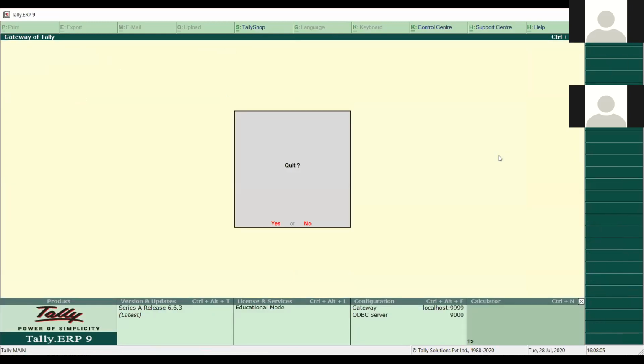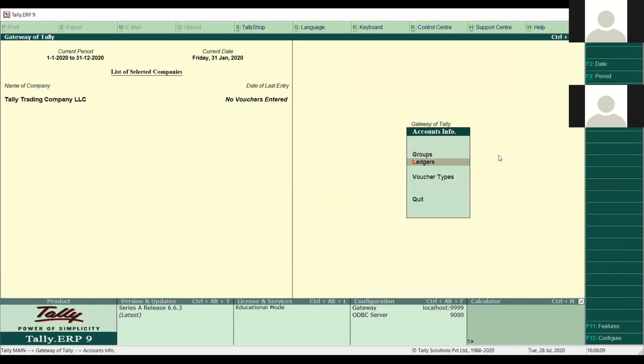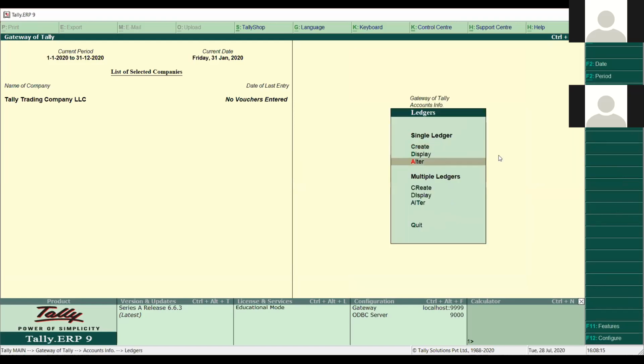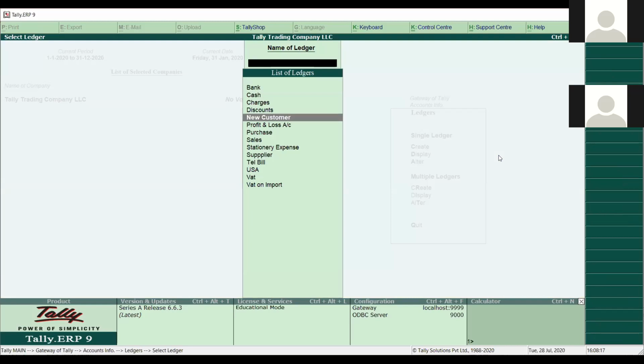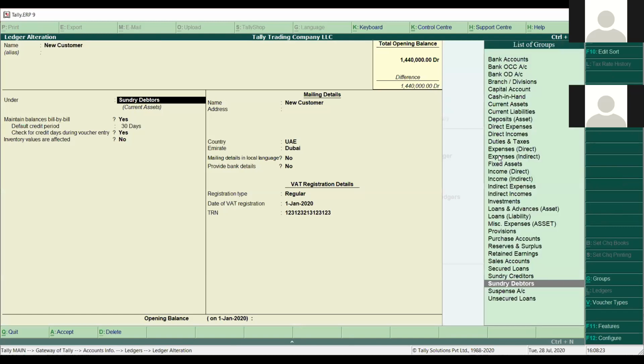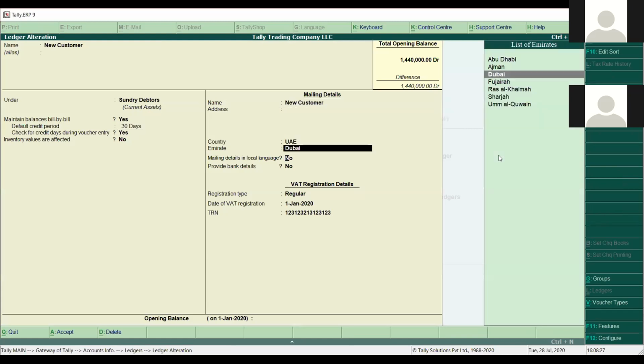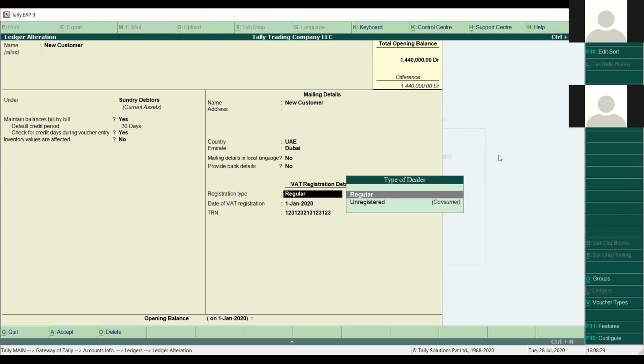In the same way, I created some demo accounts also. I can show you here. If I go to account information, ledger, alter, this chart of accounts is available. I have created a few accounts called new customers. The group is always sundry debtors for customers, maintain bill by bill, with 30 days of credit period. They are registered customers, so it's coming under regular. What is the date of registration and the TRN number.